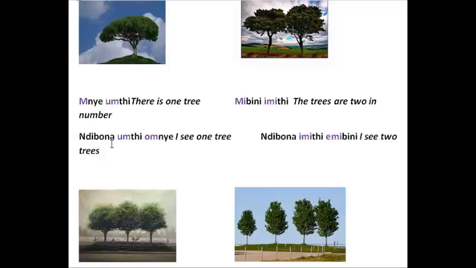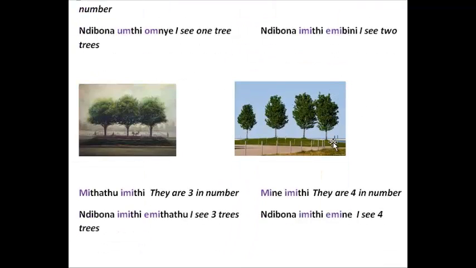Okay, so mnye umti and ndibona umti omnye. Mibini imiti, ndibona imiti emibini. Mitatu imiti, mine imiti, ndibona imiti emitatu, ndibona imiti emine.